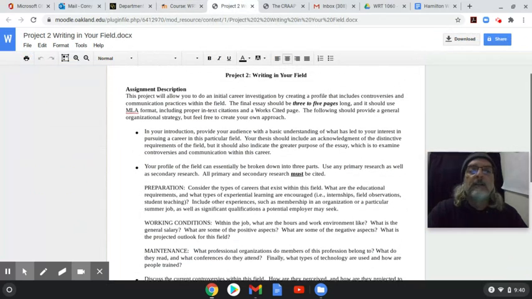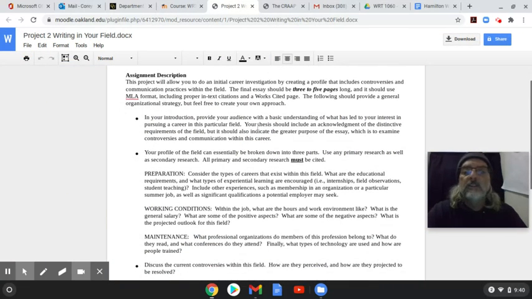So we're writing in our field. In your introduction, we provide these things. We're talking about controversies and communicative practices. What are those things we identified already in the discussion post? Then we'll move into our body paragraphs, and we'll address these three things.